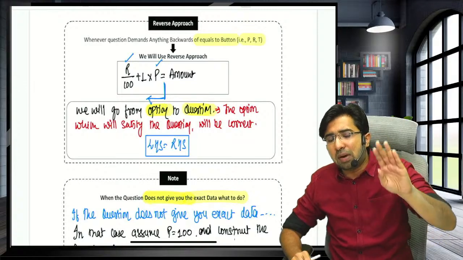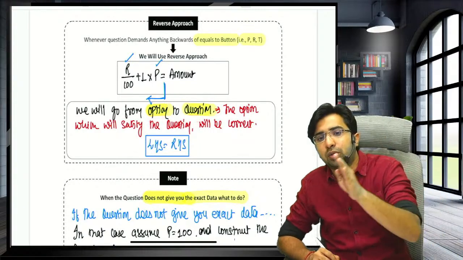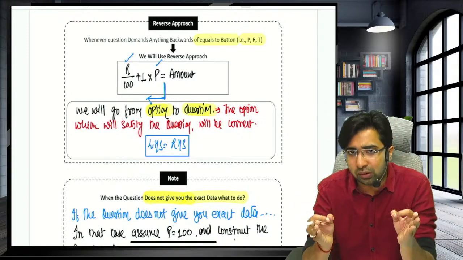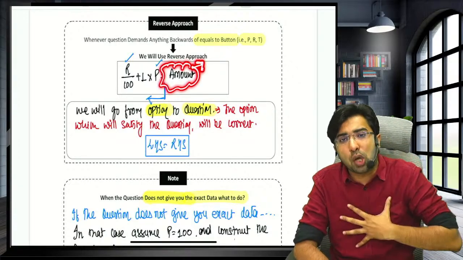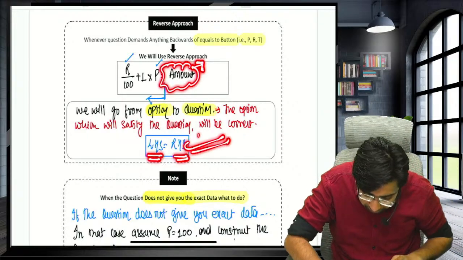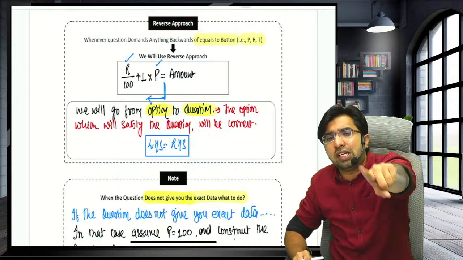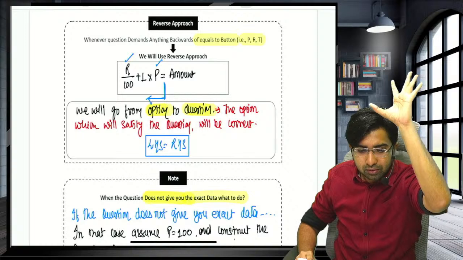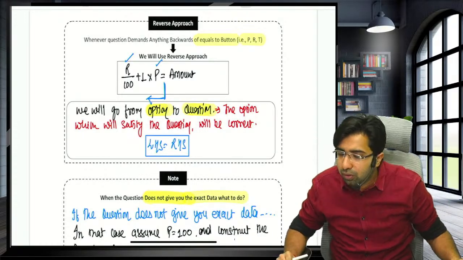Guys, if the question demands anything else, guys, go from option to question. That option will be that option which will satisfy the question. That option which will give you the required amount that is mentioned in the question. In short, the option that will give you LHS equal to RHS, that option will be correct. Sir, this reverse approach says if the question demands anything backward of equals to principal, rate and time. Principal, rate and time. Guys, you have to follow reverse approach.